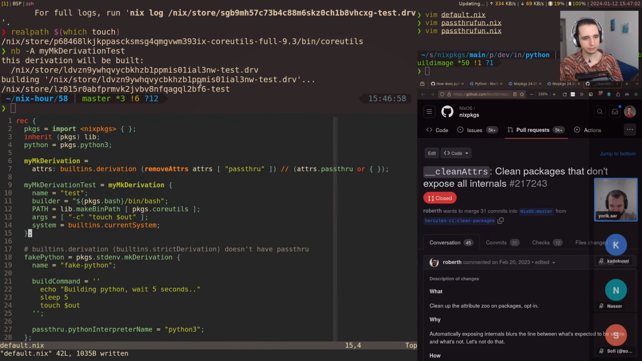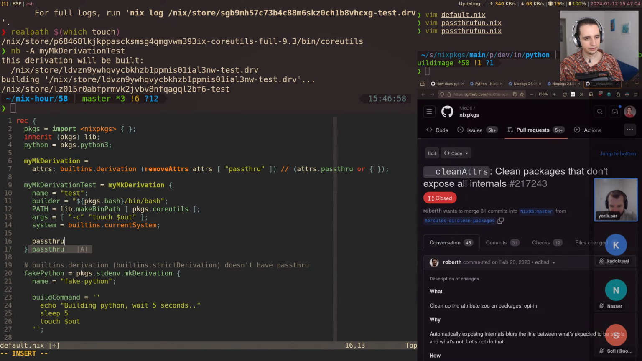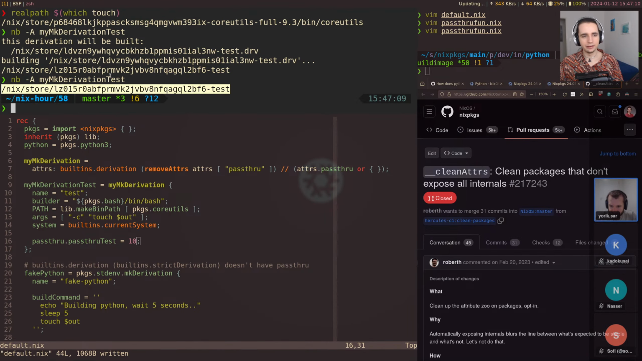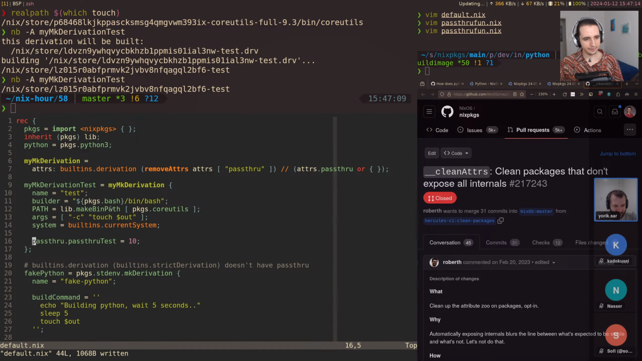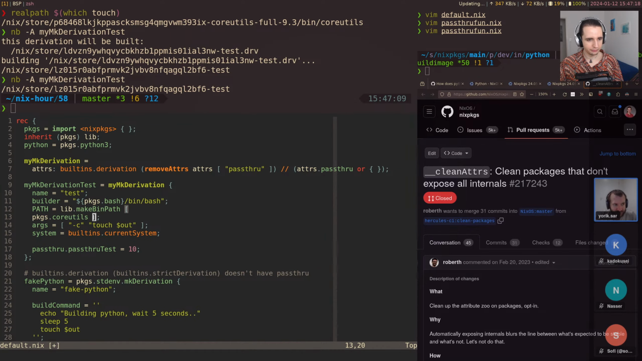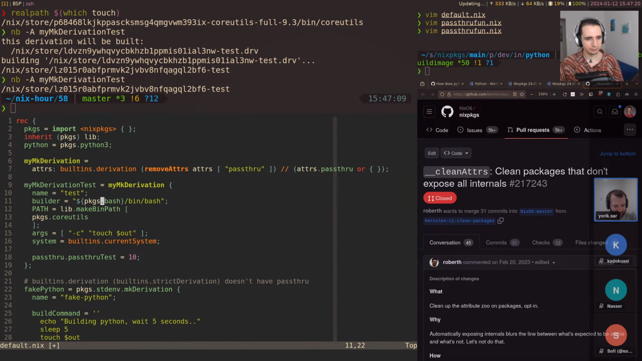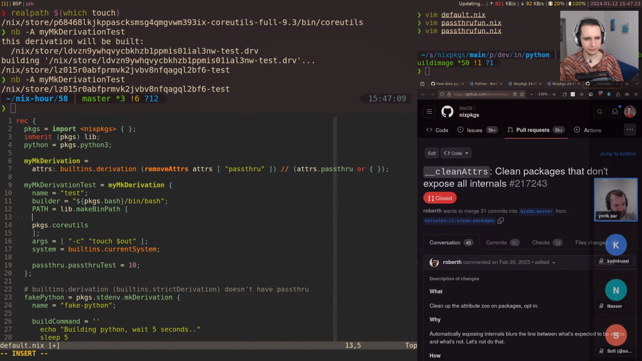And if we do a pass-through thing, passthru.test equals 10, that still produces the same derivation. Yeah, and also I kind of want to try out something here. What if we pass bash in the path and then just, I don't think this will work. I think this needs a full path, but let's just give it a try.